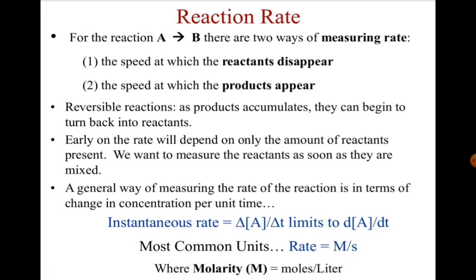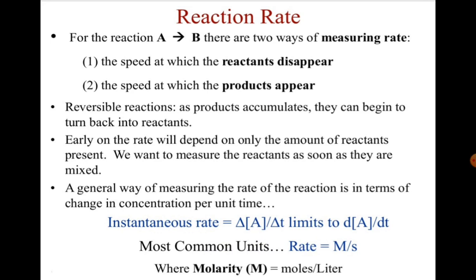Now we come to the section of reaction rate. For a reaction which converts A into B, there are two ways of measuring rates: the speed at which the reactants disappear, and the speed at which the products appear.